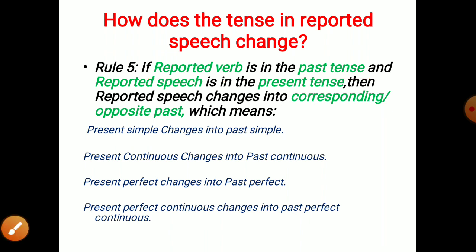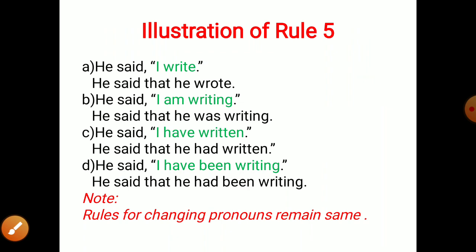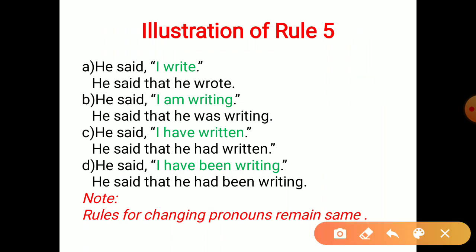Now we will try to understand what it is. We will illustrate it properly. In these sentences A, B, C, and D, all these reported verbs are in the past tense. He said, he said, he said. That means when the reported verb is in the past tense, there will be a change in the reported speech. Now we have to see what type of change will take place. But change will take place.